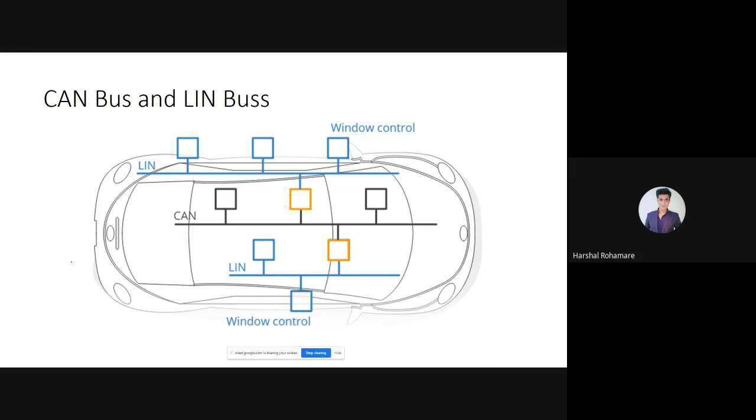And during the running condition of the vehicle, if you find any kind of failure, at that time you can check the failure of the battery pack itself. So this is the beauty of the CAN bus, and it also reduces the wire harness with the use of just 2 wires, that is CAN high and CAN low.